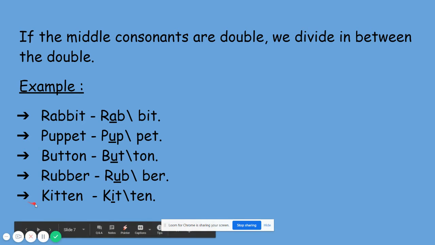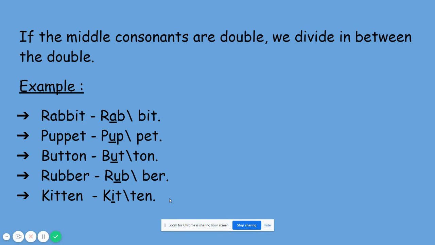Yes, the last word is kitten. So again here, what are the letters presented? Yes. So again we are having a double consonant. So if we have double consonant in a word, then we need to divide it in between. So see here the vowel sound is I. So here what is the rule? If the middle consonants are double, we divide in between the double.